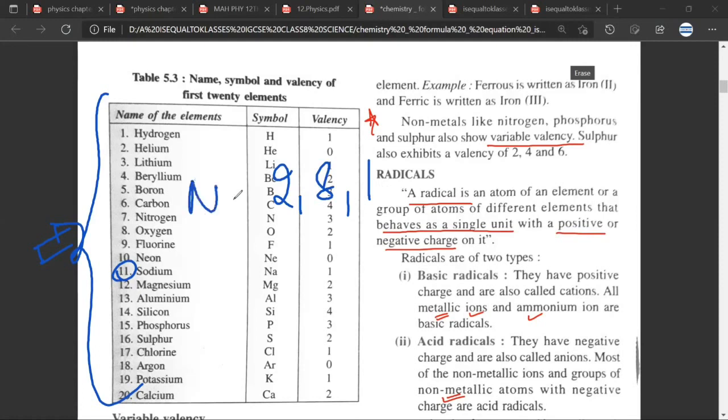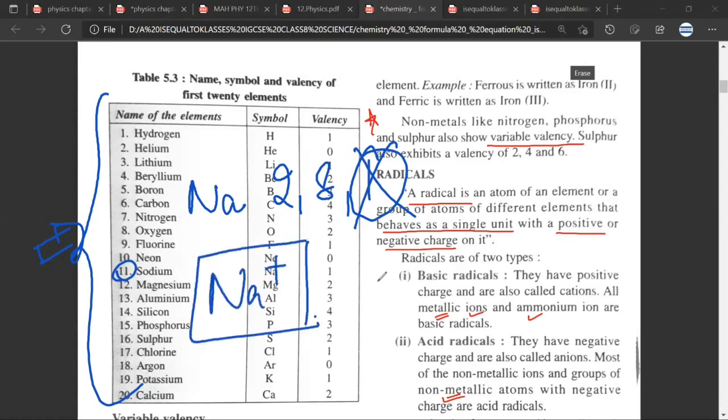Is it okay? Yes, sir. We know that sodium wants to lose this electron to have an inert gas configuration. So it wants to become like this, Na positive. Are we clear about this? Yes, sir. So the combining capacity of sodium, the valency of sodium, this one that it wants to lose, is the combining capacity.